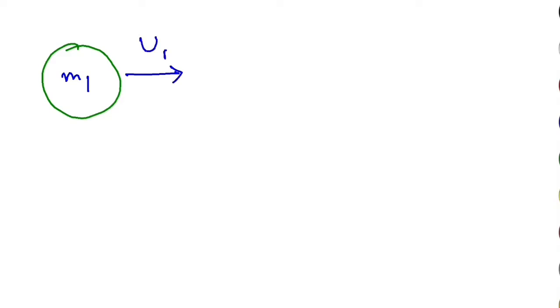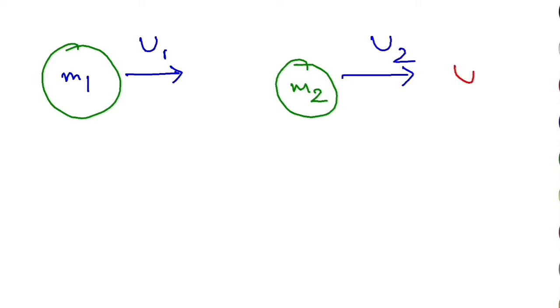And let's say there is another object here, and suppose this has mass m2, and this is moving with speed u2. Let us assume that u1 is greater than u2. Is the condition clear? m1 moving with u1, m2 moving with u2, and u1 is greater than u2.